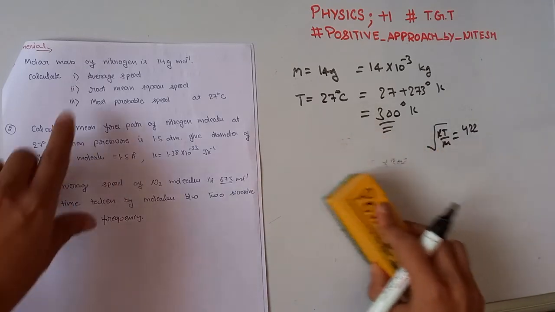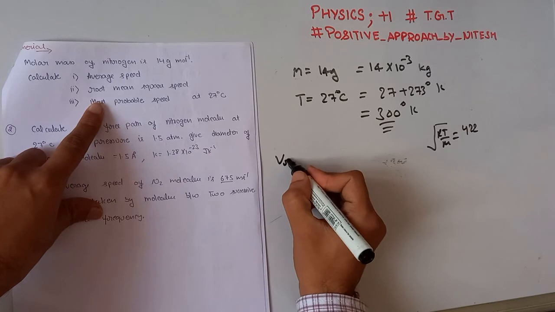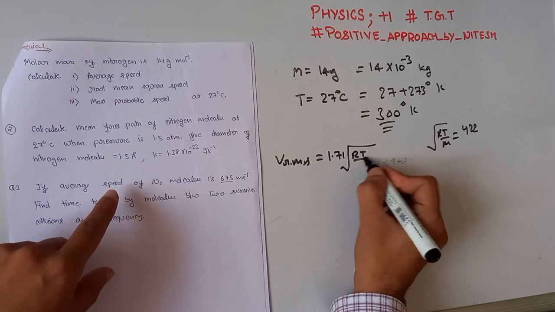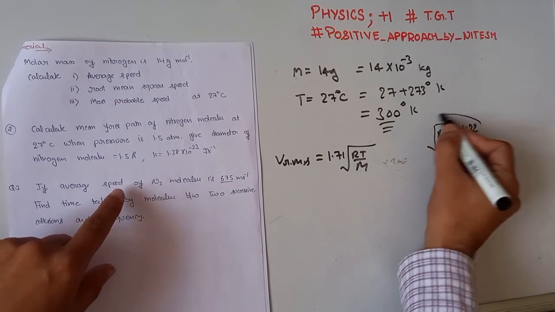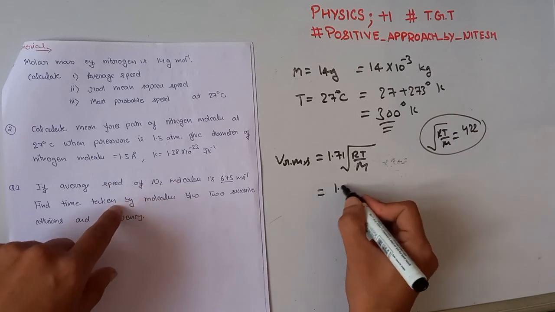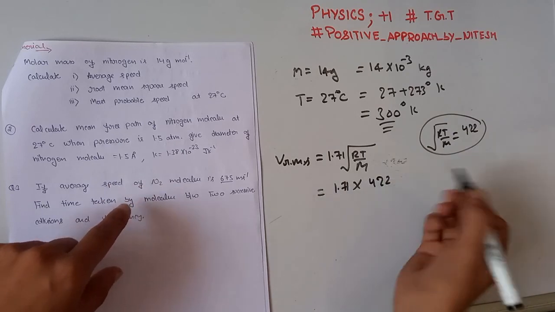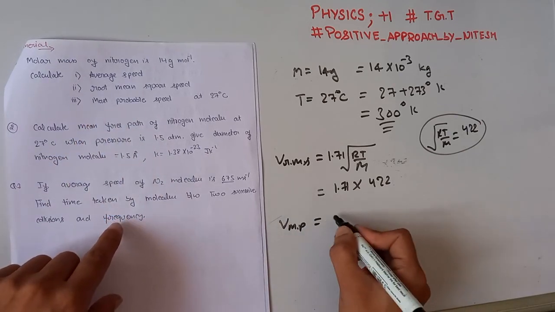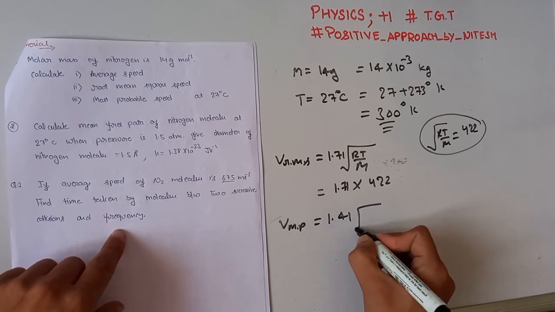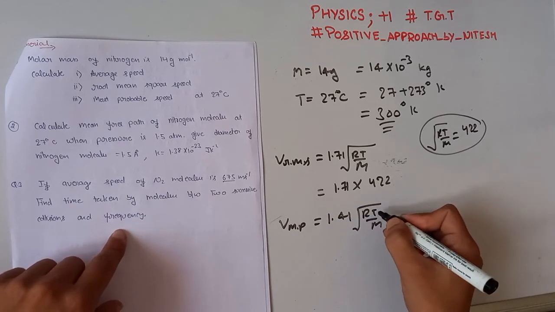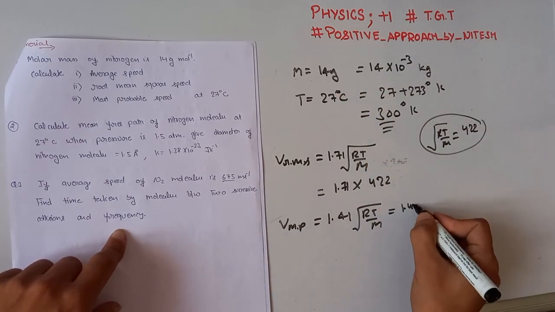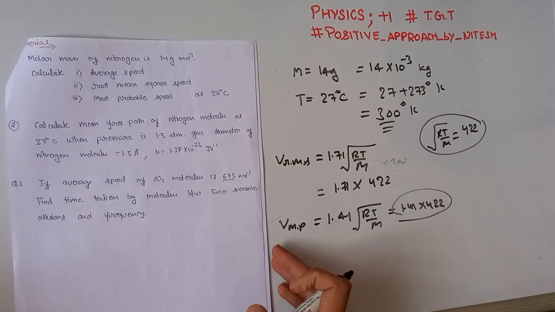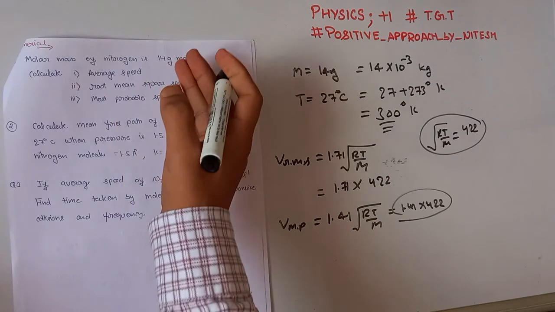Next is the root mean square velocity. We know its value is 1.71 times the square root of RT divided by M, and this is equal to 422 in this case, so it is 1.71 multiplied by 422. And our last is the most probable speed, which is 1.41 times the square root of RT divided by M, and for this case it is 1.41 into 422. By solving these we can easily get V_MP, V root mean square velocity, and V average velocity.